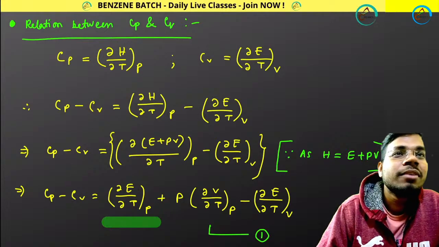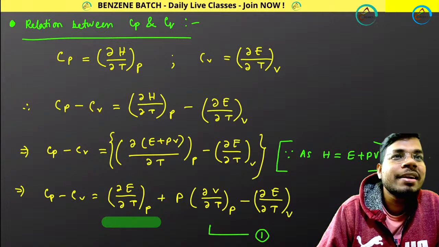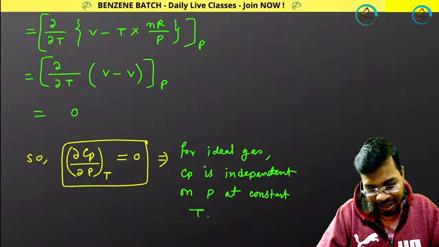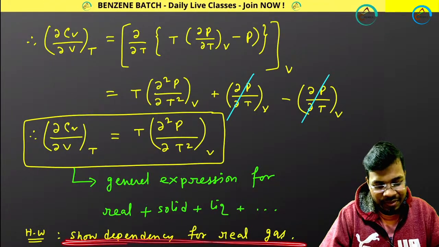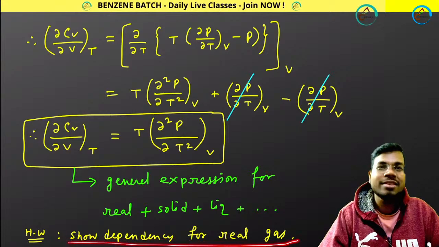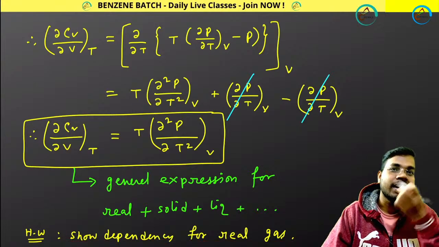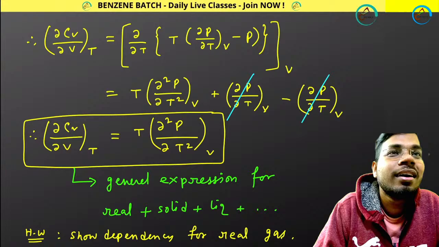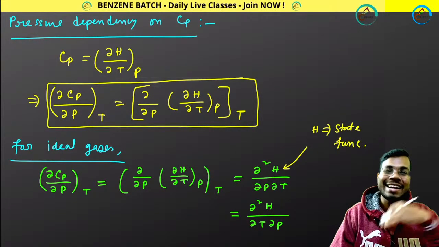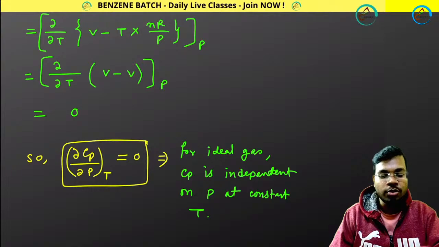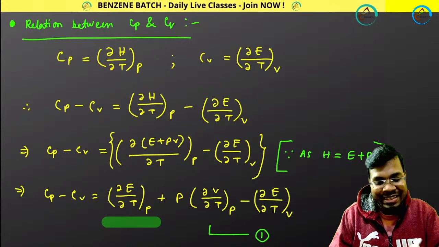Okay, Arnav: for real gas, Cv is independent of volume? That I have to check, because I told you to check that one. Okay, Kanchan, you did it. Yes, but I am asking how many of you practiced these relations.